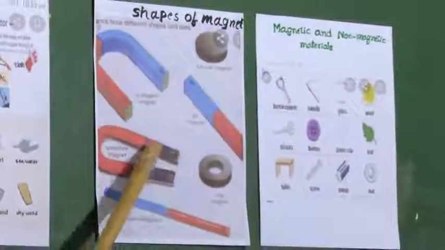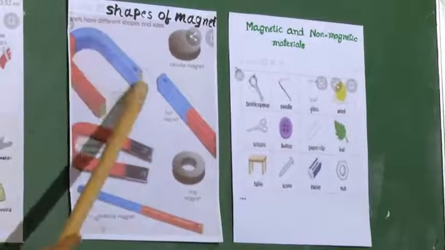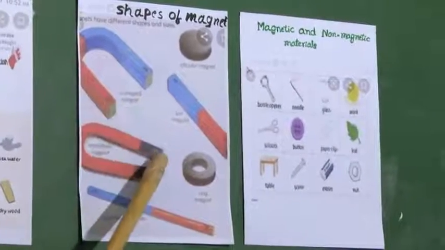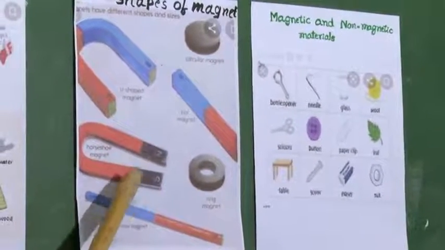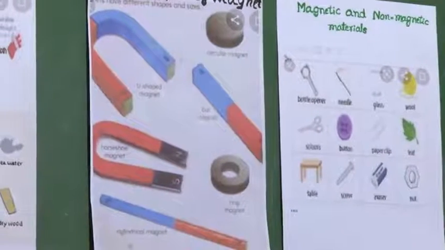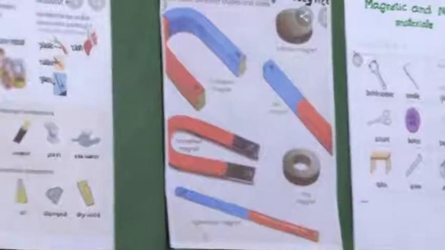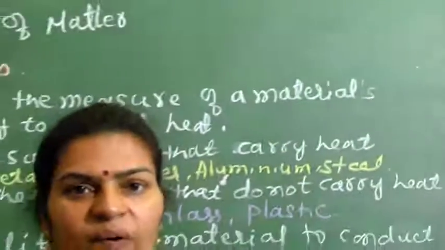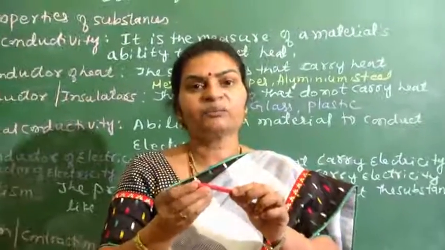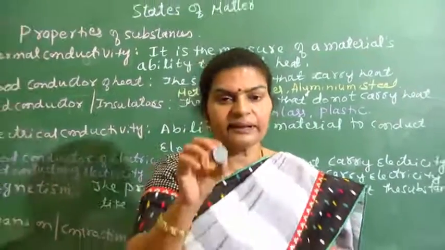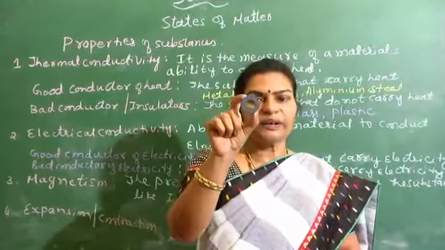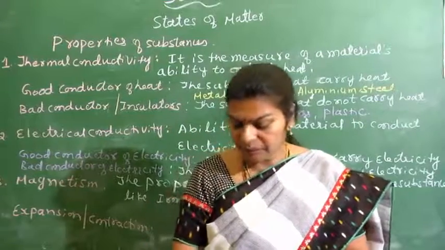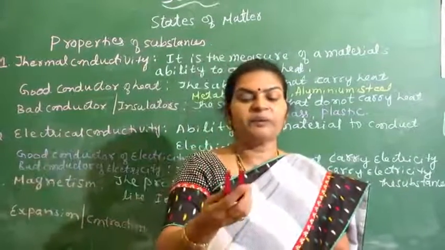Here you have to know the difference between a U-shaped magnet and a horseshoe magnet. The U-shaped magnet has the shape of the letter U, but in the horseshoe magnet the two arms are somewhat nearer to each other. Now I have brought the magnets also. This is an example of a bar magnet. The next one is an example of a round magnet, and this is an example of a circular magnet.